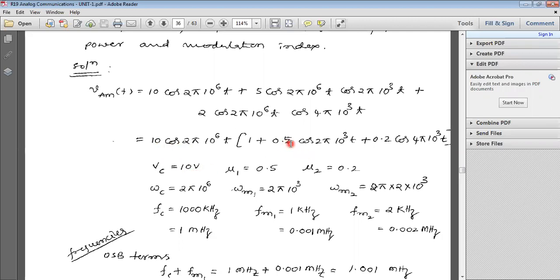Already you know the AM representation: Vc into 1 plus mu1 m1 of t plus mu2 m2 of t. Therefore, we can consider mu1 as 0.5 and mu2 as 0.2.